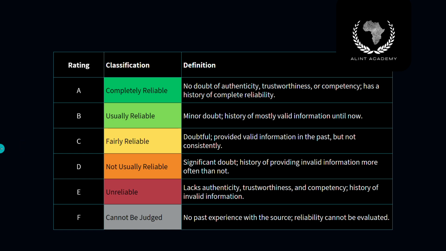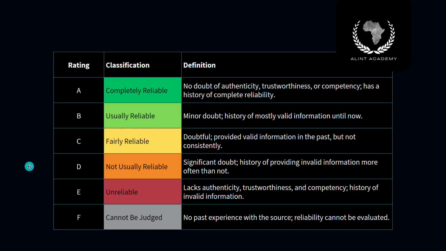The color coding usually follows a logical gradient. Green tones indicate higher reliability. Yellow or orange tones represent moderate reliability. Red tones indicate low reliability. Gray is often used when reliability cannot be assessed. The purpose of this classification is not to label permanently, but to provide a structured, standardized evaluation.